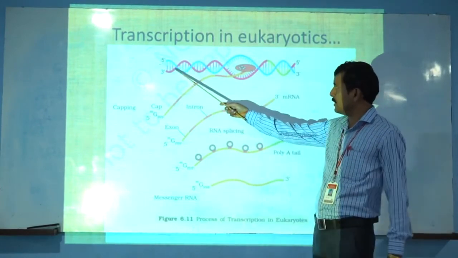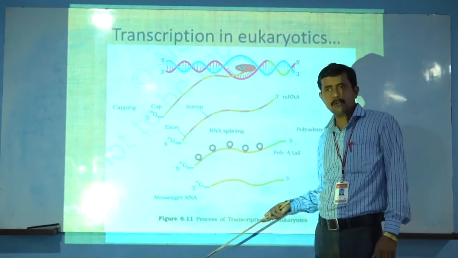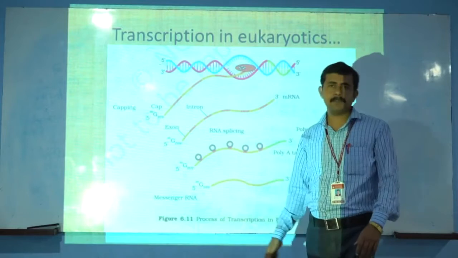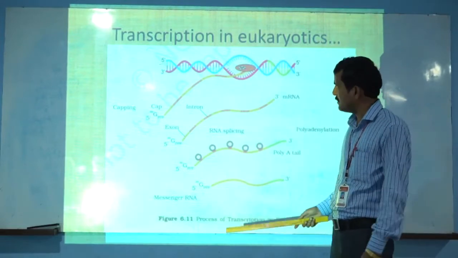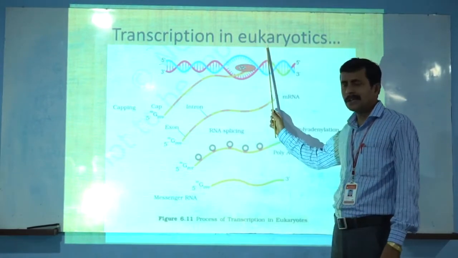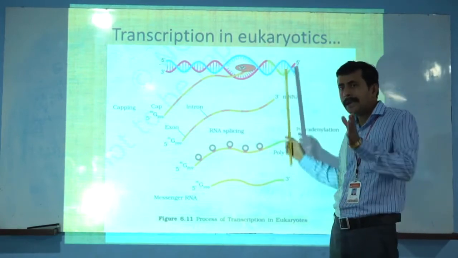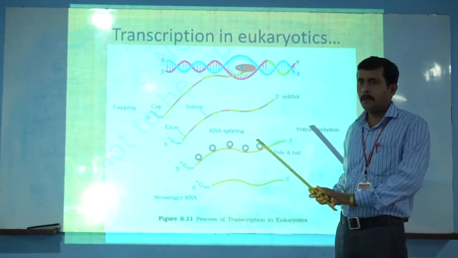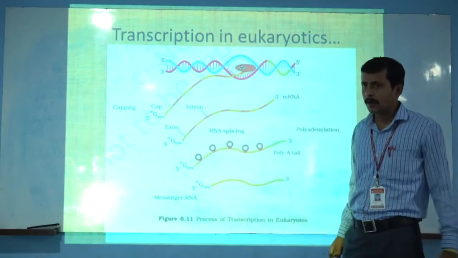See here, this is the DNA fragment. Again, it proceeds through three steps: initiation, elongation and termination. In the eukaryote, which kind of structure is present? Monocistronic, meaning the DNA segment coded by the polynucleotide or protein is termed the cistron.